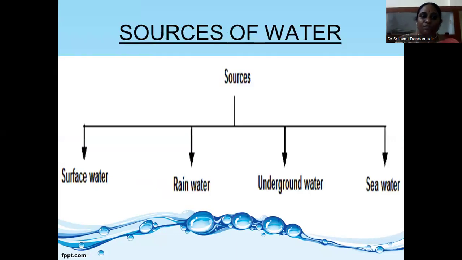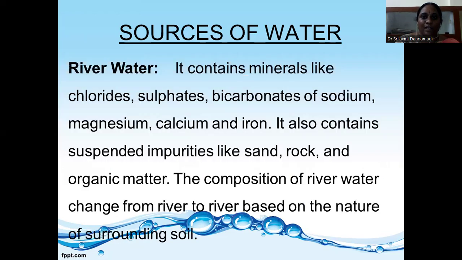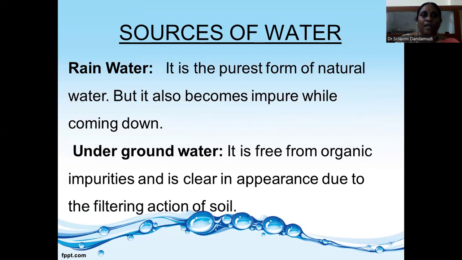So the main sources of water are surface water, rainwater, underground water, and seawater. River water contains many minerals like chlorides, sulfates, and bicarbonates of sodium, magnesium, calcium, etc. And these have suspended impurities like sand, rock, and organic matter. The composition of river water changes from river to river based on the nature of the surrounding soil.